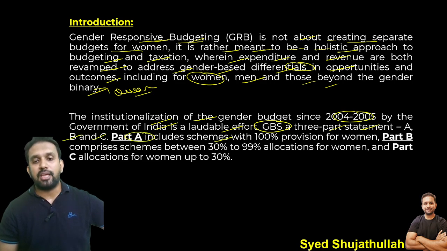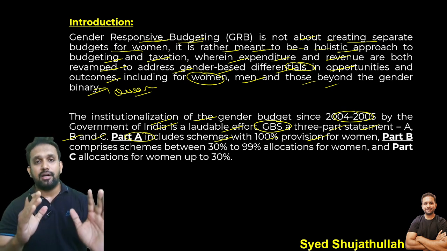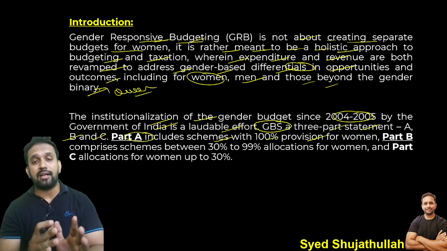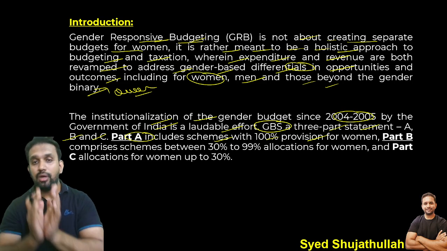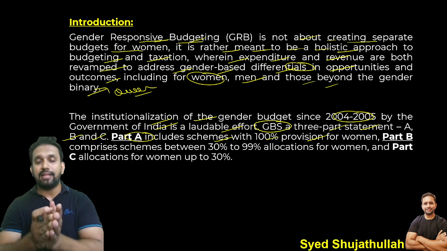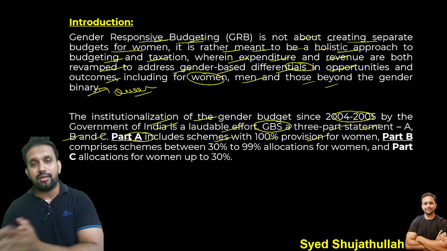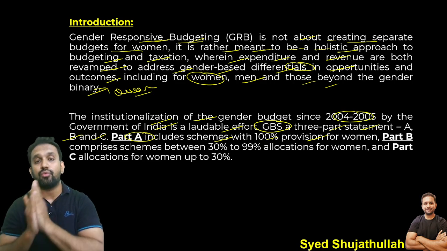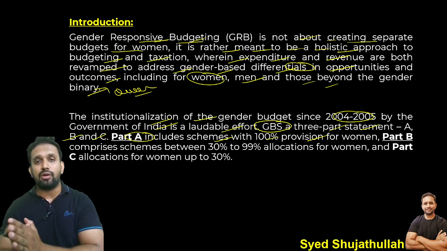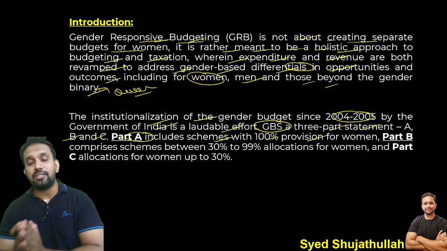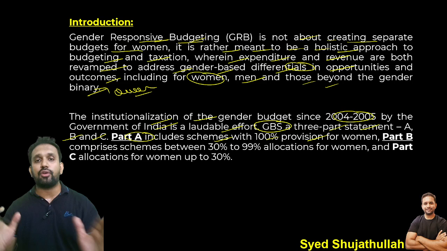Part A includes schemes with 100% provision for women, completely dedicated to one group, like the Indira Gandhi National Widow Pension Scheme, completely for women. Indiramma Illu, completely in the name of women. Shadi Mubarak, Kalyana Lakshmi, completely in the name of women. So Part A schemes of gender budgeting consist of complete allocations that will be going to women.